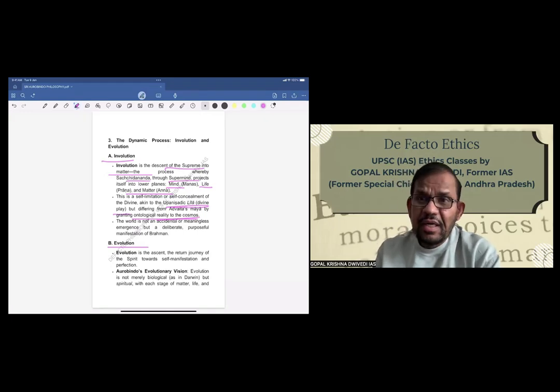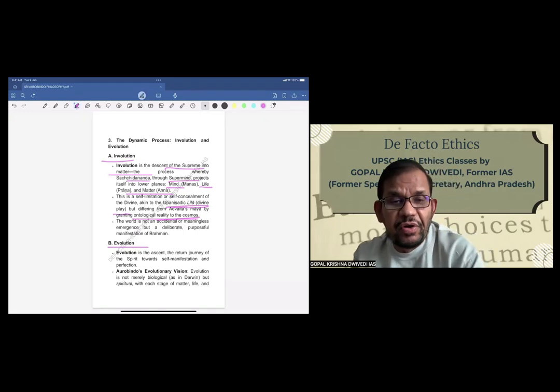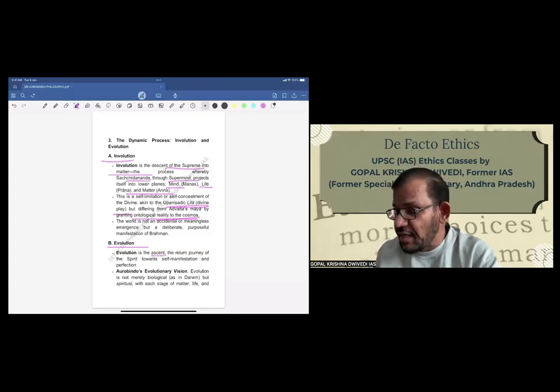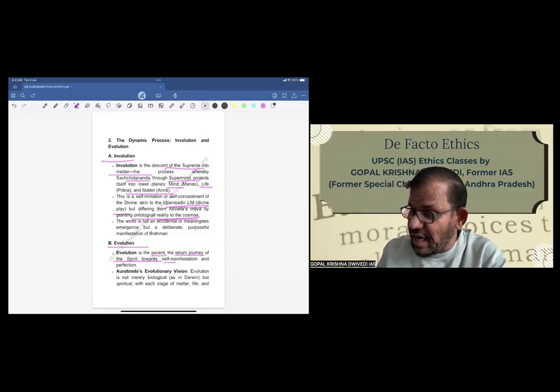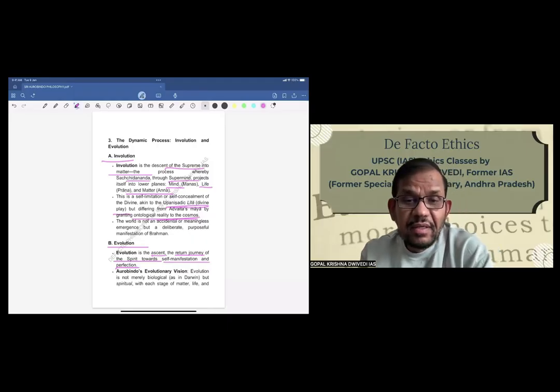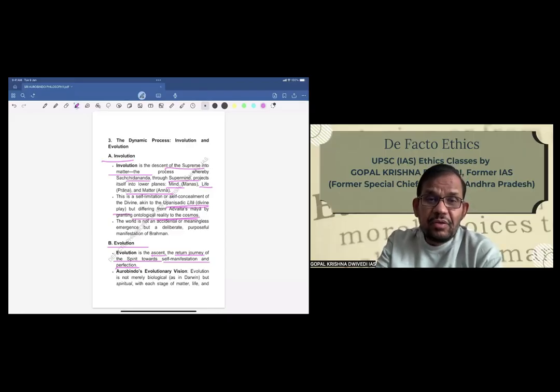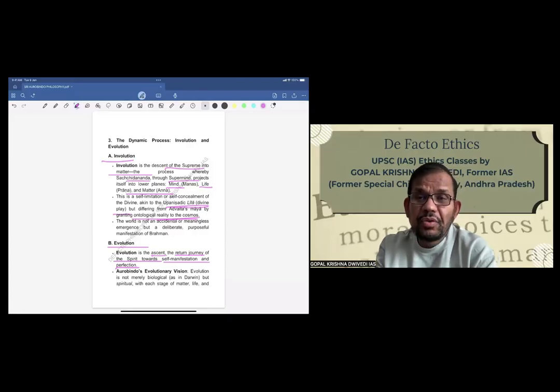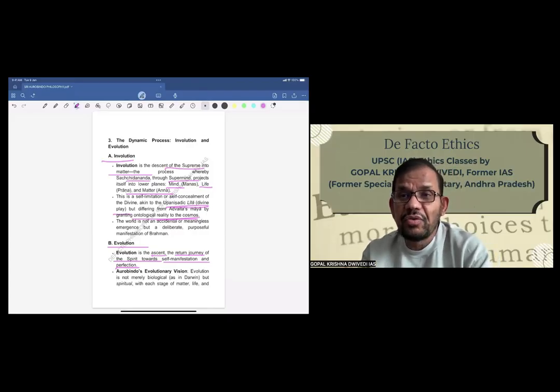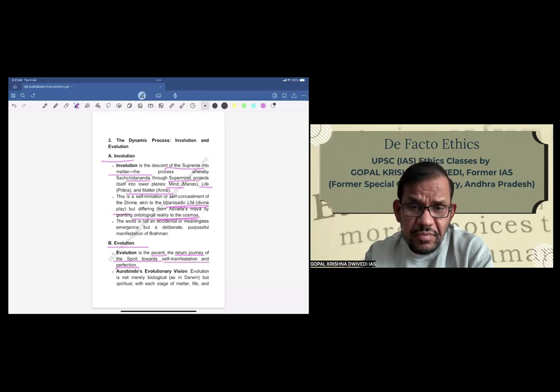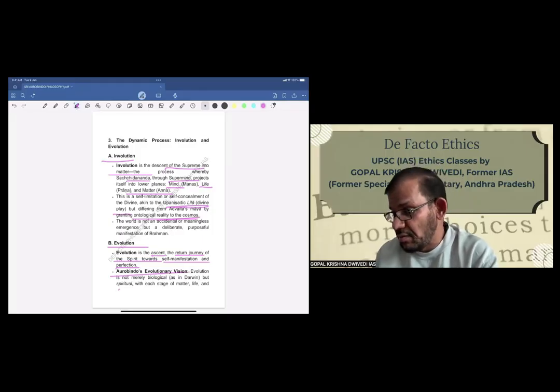This is what is involution. Now, what is evolution? Evolution is exactly the reverse of involution. So, evolution is the ascent, the return journey of the spirit towards self-manifestation and perfection. So, in involution, the supreme descends to matter. In evolution, matter evolves to the supreme, or manifests to perfection. So Aurobindo's evolutionary vision was that evolution is spiritual.